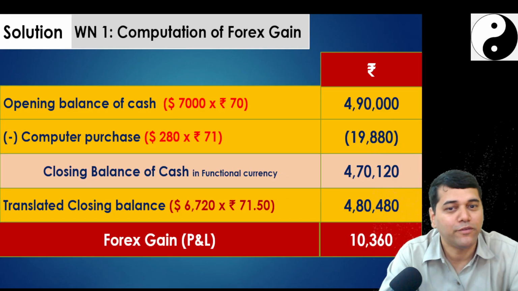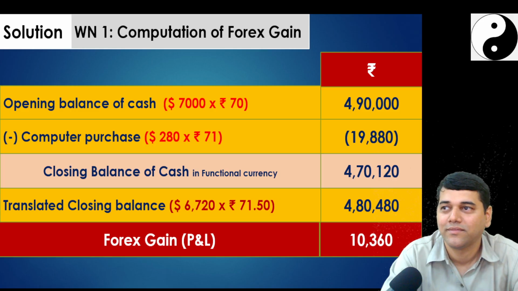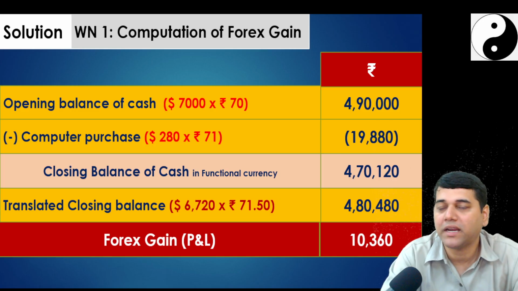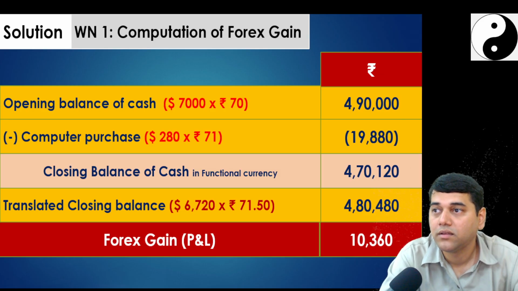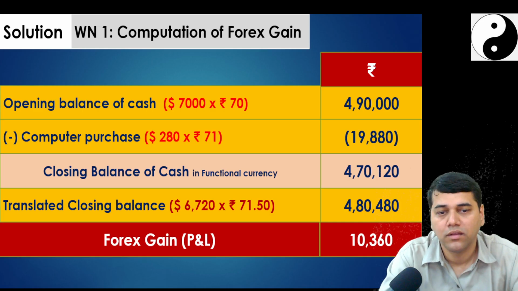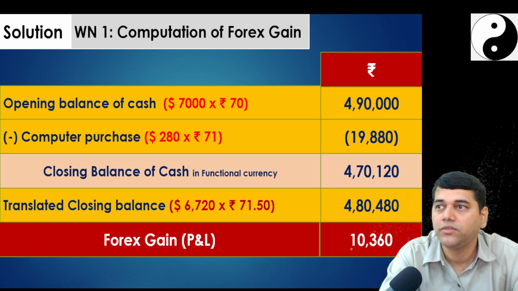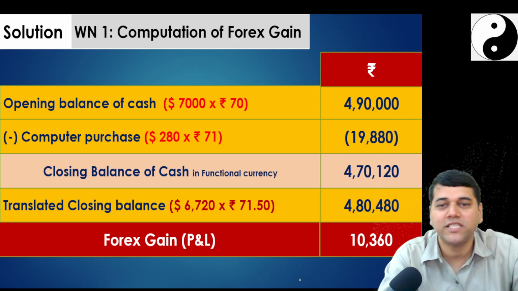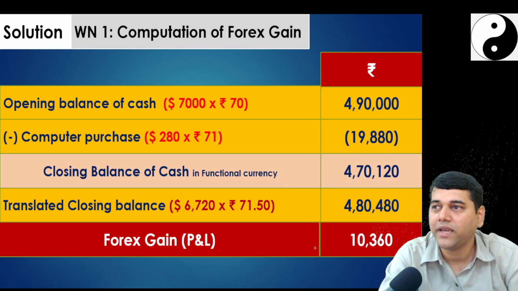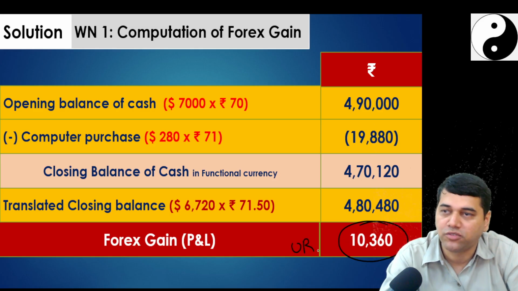This one working note is going to fetch you marks, at least 2 marks. For me, the mark allocation will be 2, 2, 1. Is this realized or unrealized? Which one is realized? There is no gain or loss on the purchase, you purchased and you paid it. So this amount is unrealized.